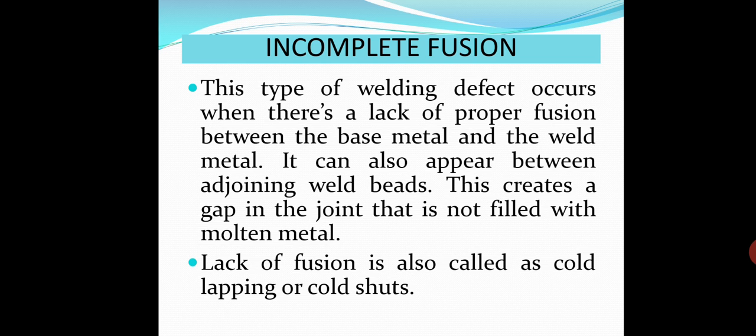This creates a gap in the joint that is not filled with molten metal. Lack of fusion is also called cold lapping or cold shot. So cold shot is the other name of incomplete fusion. So the base metal and the filler material are not fused properly.